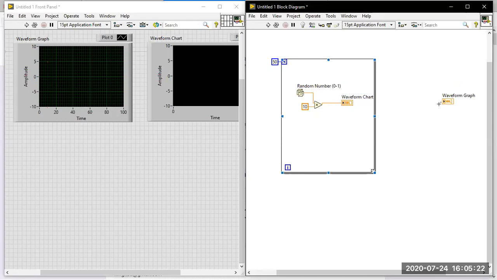But what about the graph? The waveform graph should be placed outside, because it requires two points. If you take the wire from this place and connect it to the waveform graph, what will be created on the for loop border? One tunnel will be created, an indexing tunnel. Then only I will get the array value.